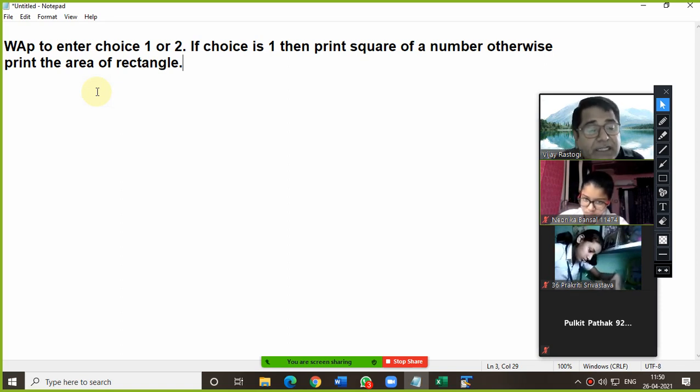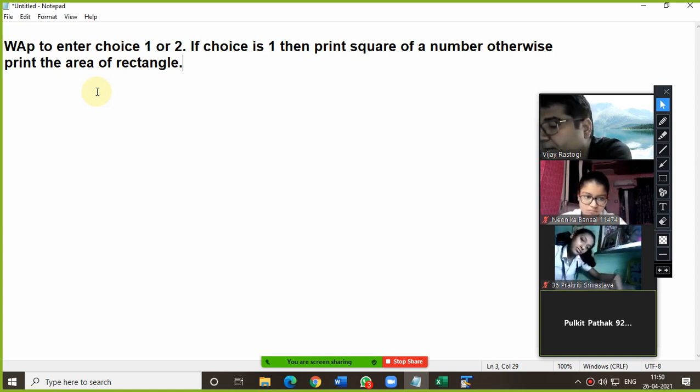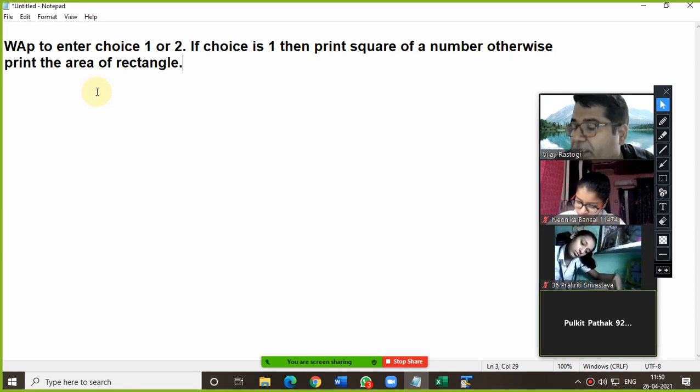Pulkit Pathak, are you getting this question? Yes, sir, it's easy, sir. What's your roll number? Pulkit, 35. So 37. Sir, it's not confirmed still, but no problem. Okay, who's 34?